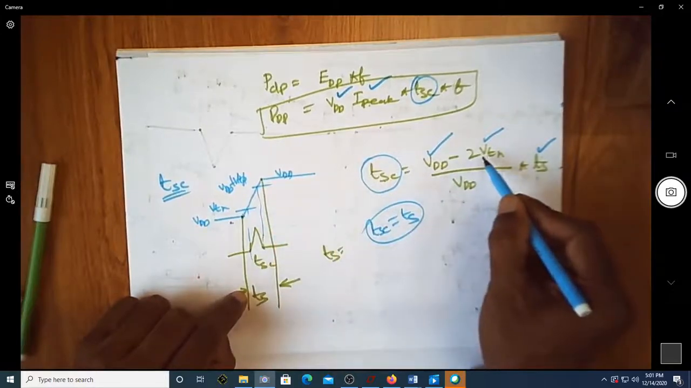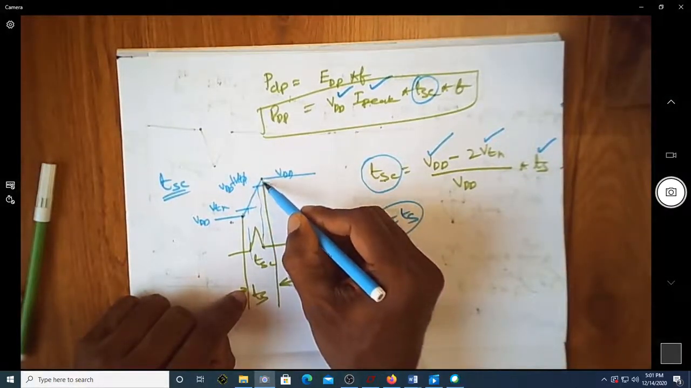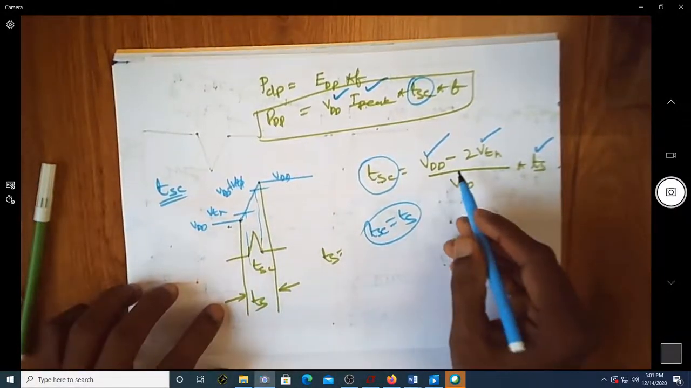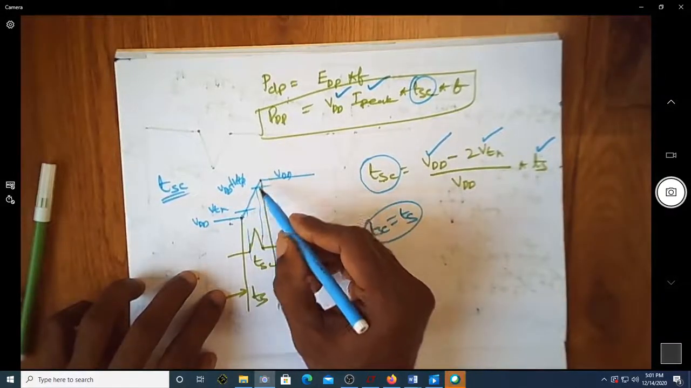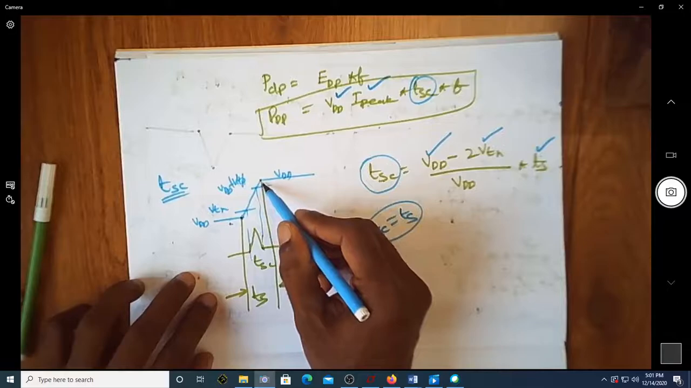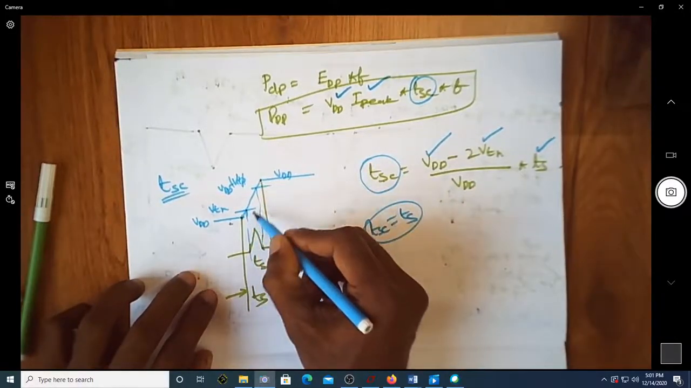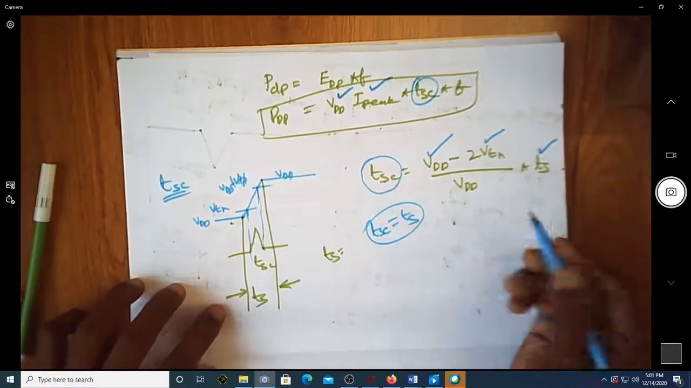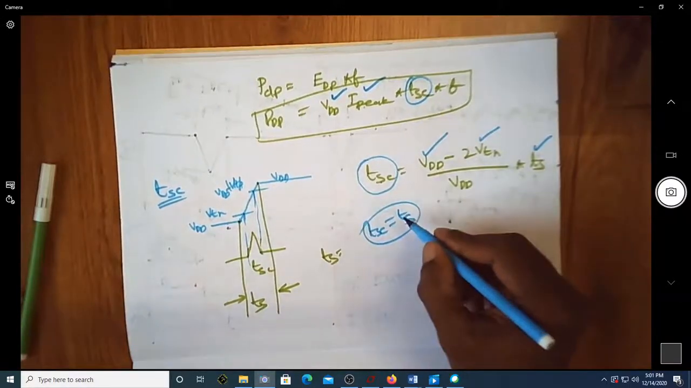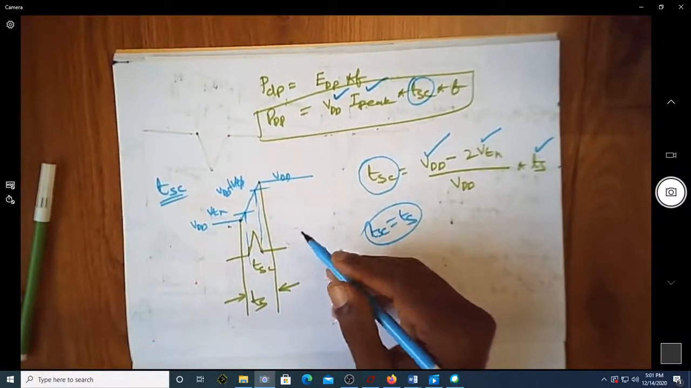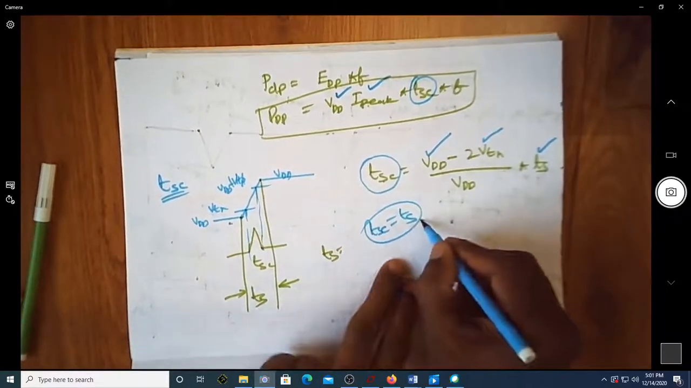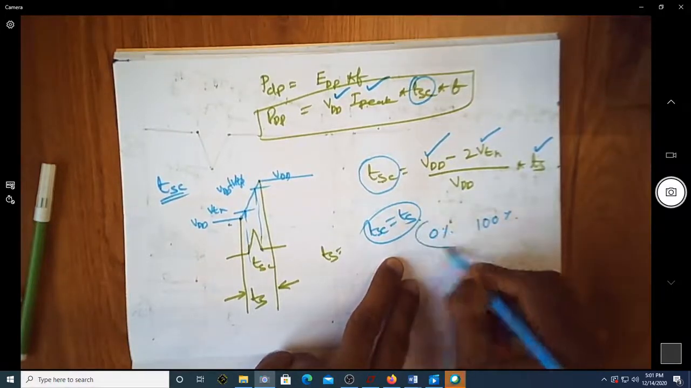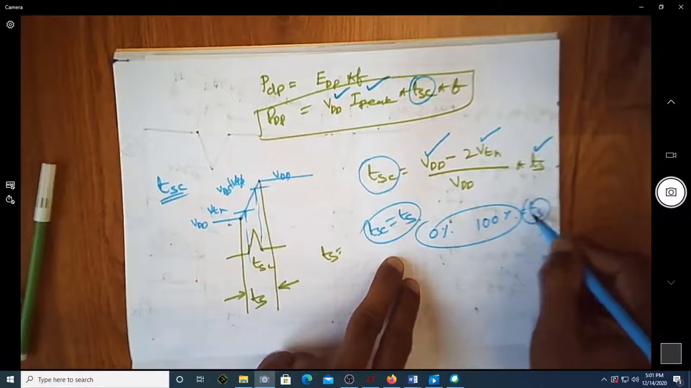So VDD minus 2 VTH, assuming that both the VTH of this and this are the same, so the slope of this line, the whole voltage VDD minus twice the VTH, which is only this much portion, divided by VDD, into TS is TSC. But usually, whenever we consider any signal, even TS, the time taken for the input signal to go from 0% to 100%, is not given.